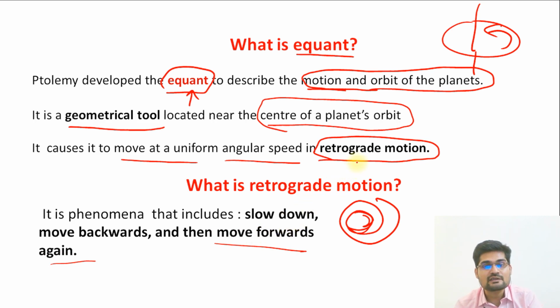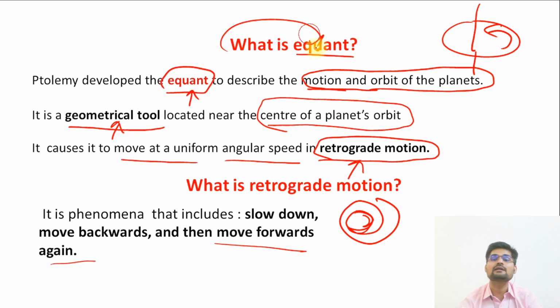So this concept of retrograde motion, related to the geometrical tool equant, was given in Ptolemy's work to explain the motion of these celestial bodies.